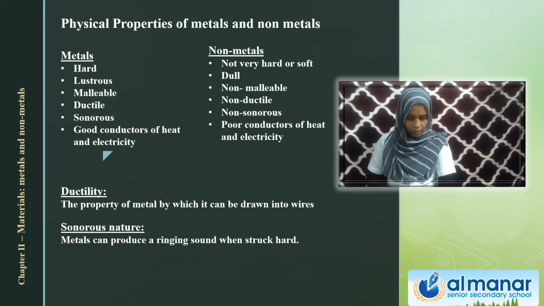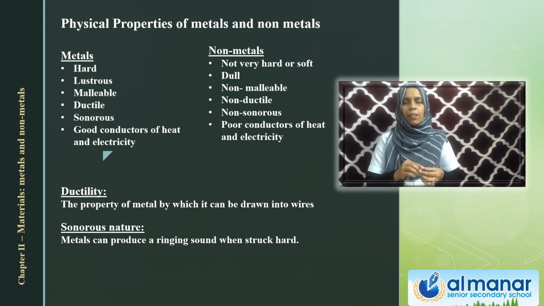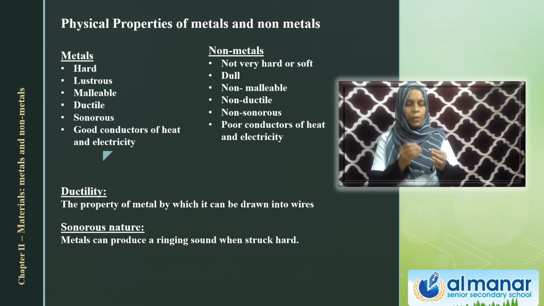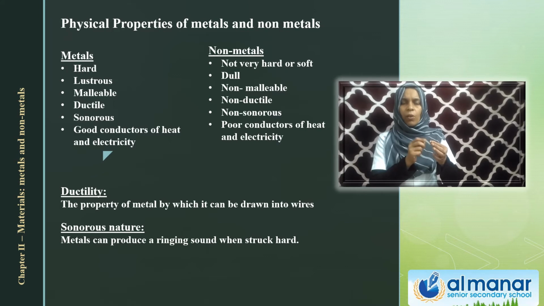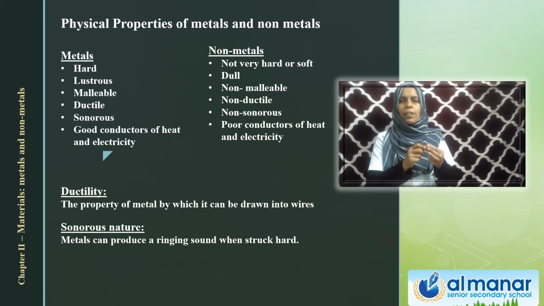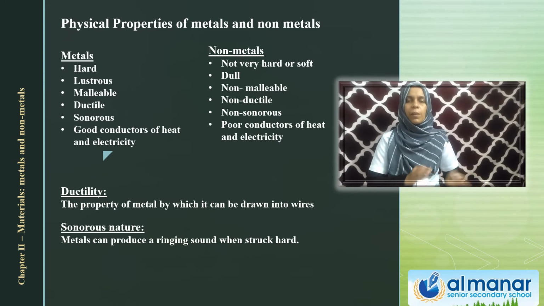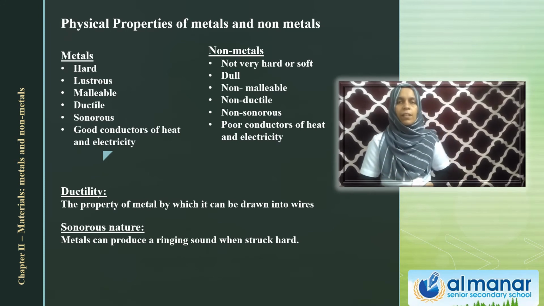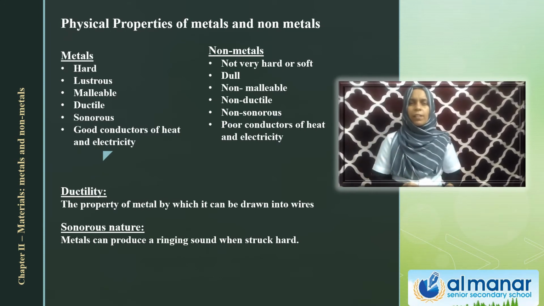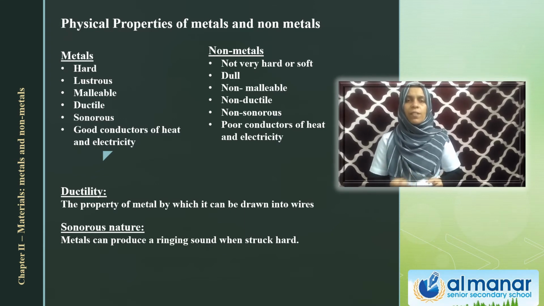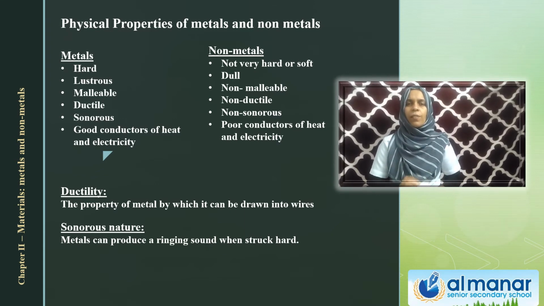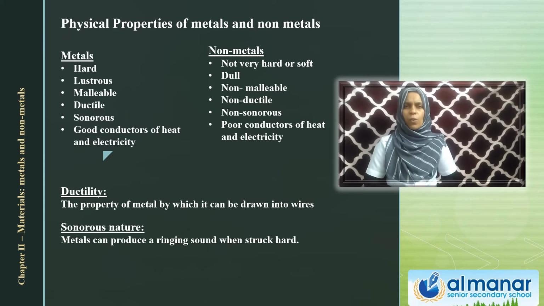Clear? And again take the piece of plastic. It is made of carbon. Carbon is a non-metal. Can you hear the same sound that is made by the coin? No. So we can say non-metals are non-sonorous. Clear? So we are comparing the properties of metals and non-metals. We have seen metals are good conductors of electricity, whereas non-metals are poor conductors. And what about the sonorous nature? Metals are sonorous, whereas non-metals are non-sonorous.